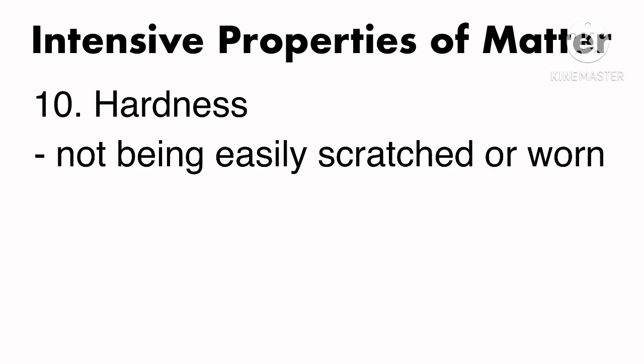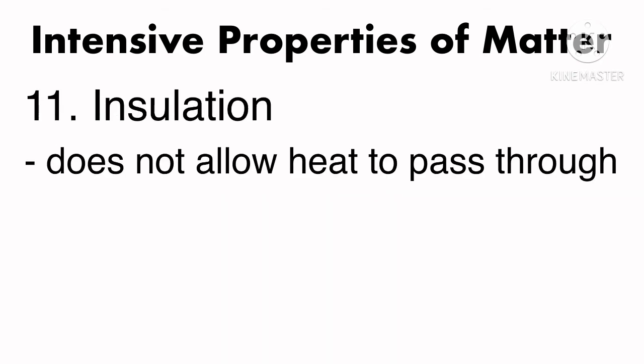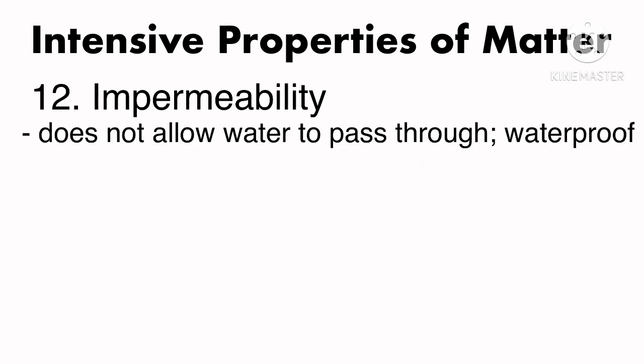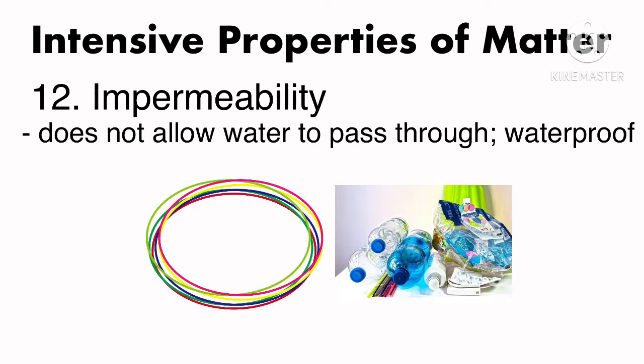Hardness, property of a material of not being easily scratched or worn away. Example, diamond. Diamond is considered to be the hardest material on earth. Insulation, property of a material that does not allow heat or electricity to pass through. Examples, plastics, nonmetals. Impermeability, property of a material that does not allow water to pass through and is resistant to water, or is said to be waterproof. Example, plastics, rubber, metal.